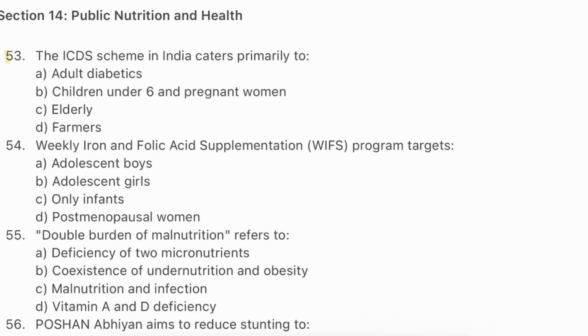Question number 53. The ICDS scheme in India caters primarily to adult diabetics, children under 6 and pregnant women, elderly, farmers. The answer will be children under 6 years and pregnant women.